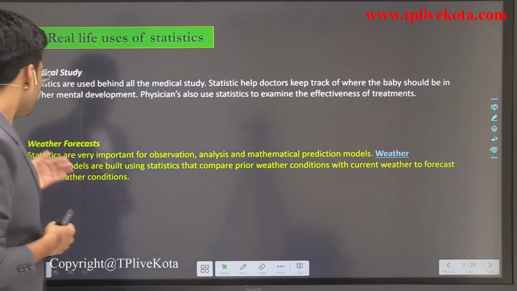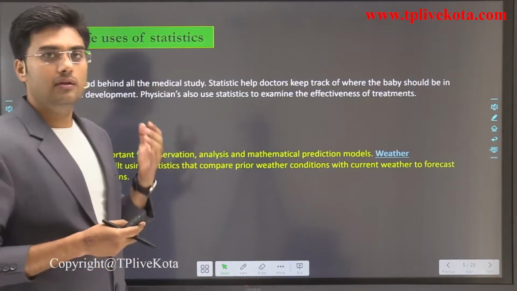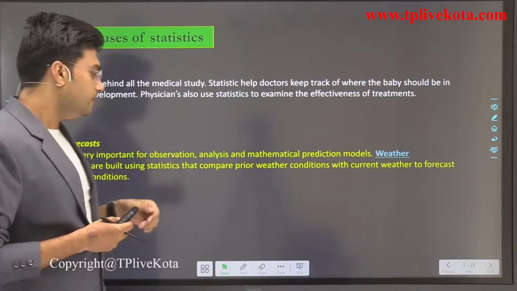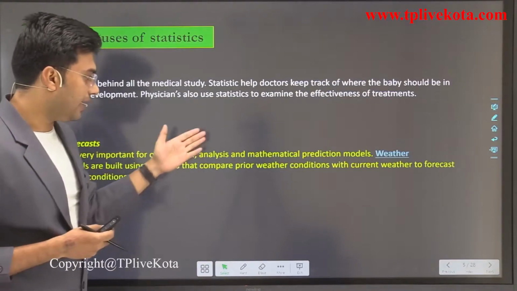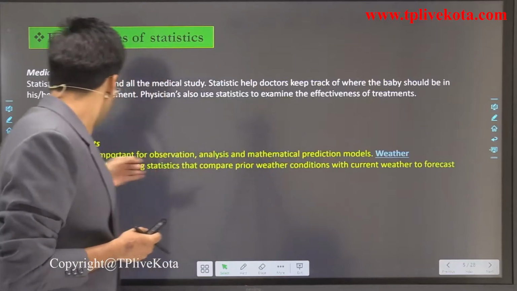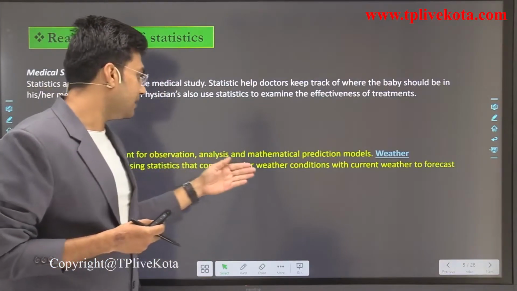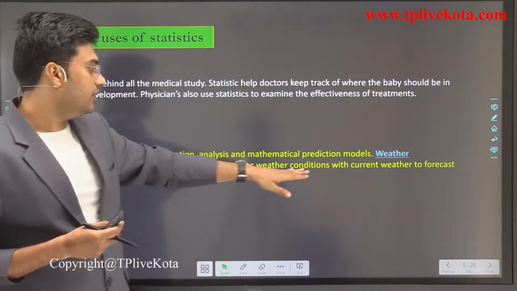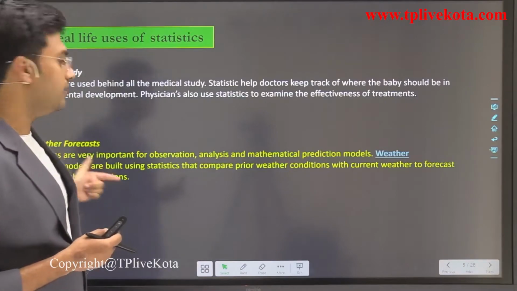Weather forecasting. In weather forecasting, statistics is useful. Statistics is very important for observation, analysis, and mathematical prediction models. Weather forecast models are built using statistics that compare prior weather conditions with current weather to forecast future weather conditions.